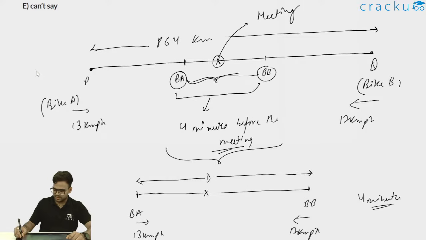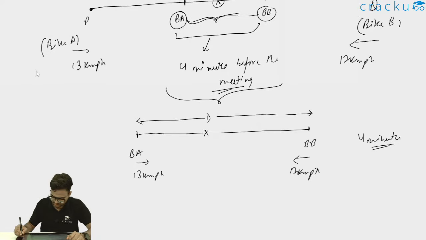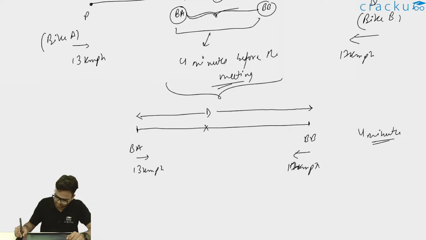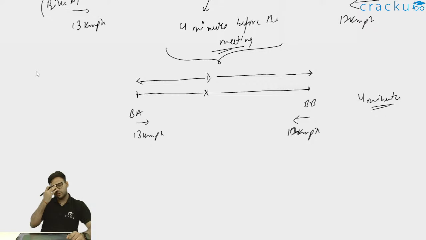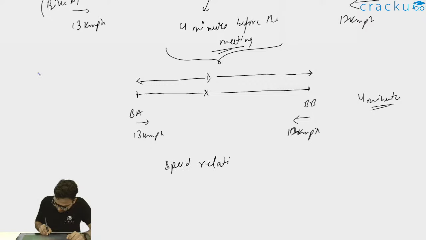Certainly, what we can do is apply the concept of relative motion. It is moving at 13 kmph and 17 kmph. Now they are moving towards each other, so their speeds will add up. Since both of them are moving in opposite directions, that is, towards each other, their speeds will be added. So relative speed will be 13 plus 17, which is equal to 30 kmph.